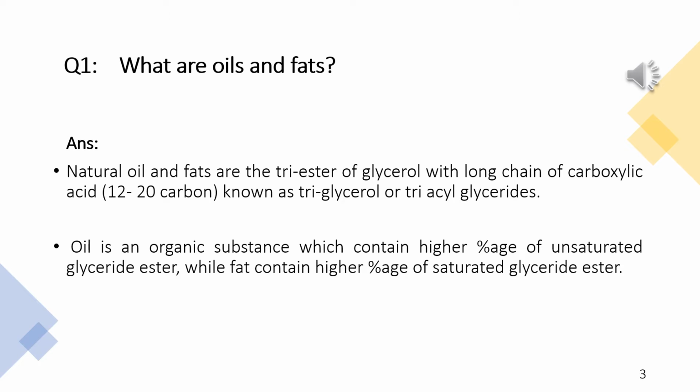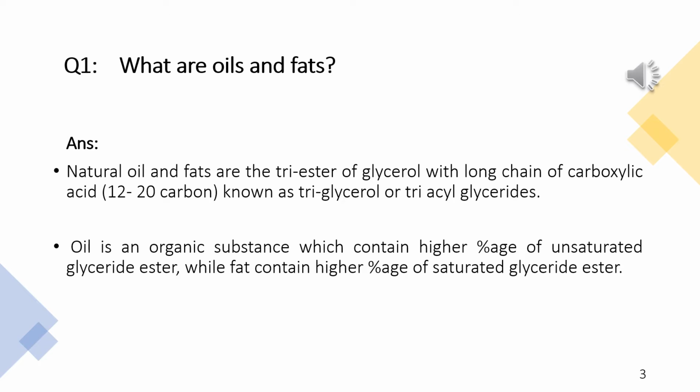Oil is an organic substance, or oil is called unsaturated glyceride ester, and unsaturated glyceride ester is present in a higher percentage, while fats are saturated glyceride ester, and saturated glyceride ester is present in the higher amount.